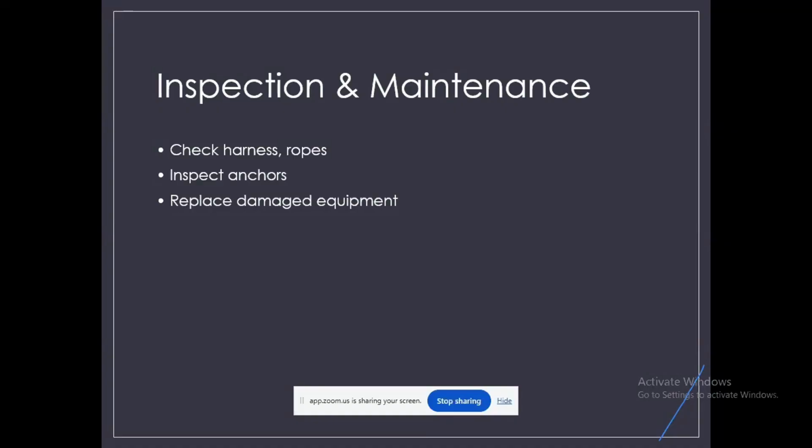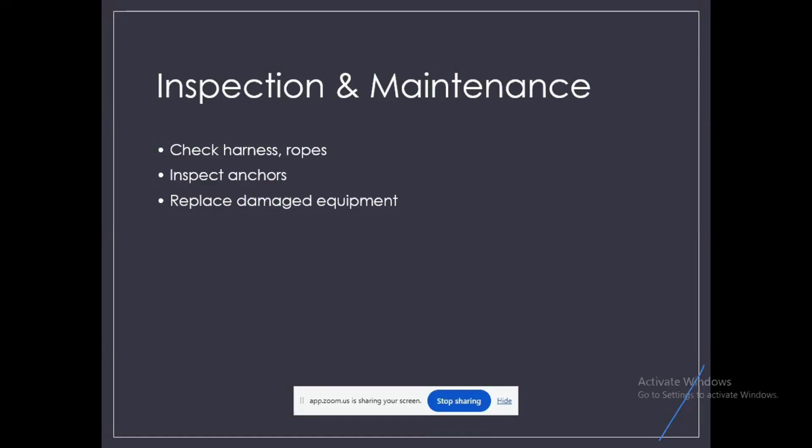Second, inspect anchor points. Ensure the anchor point is strong, stable, and secure. Check it for rust, cracks, or structural weakness, and for loose fittings or improper installation. The anchor point is the foundation. If it fails, the entire system will fail.